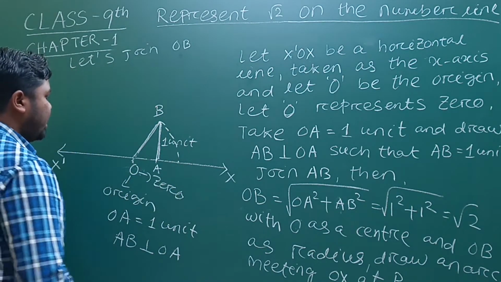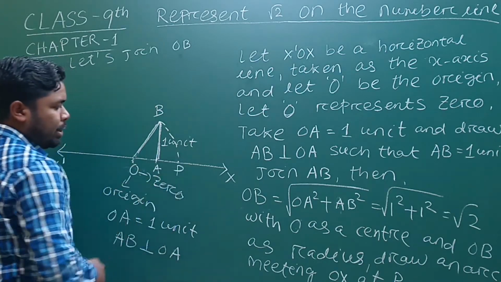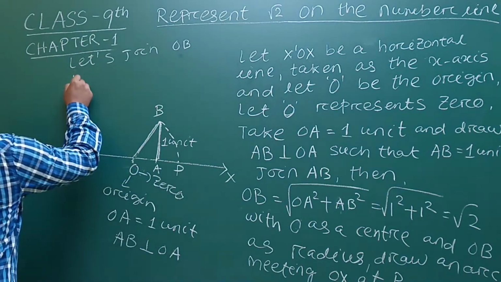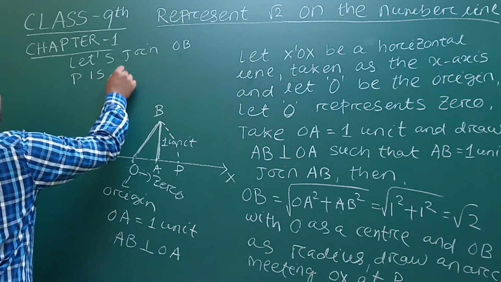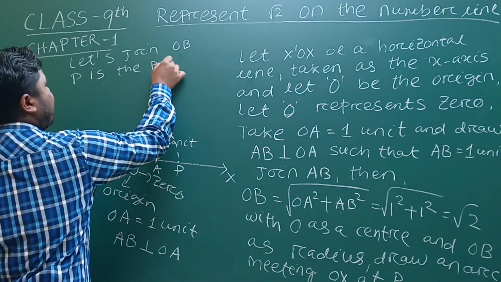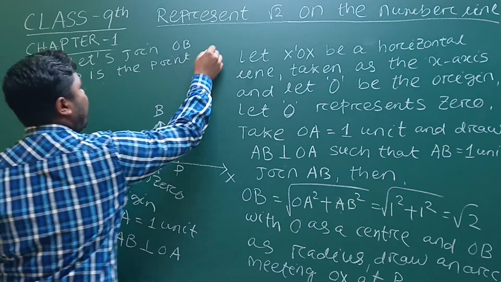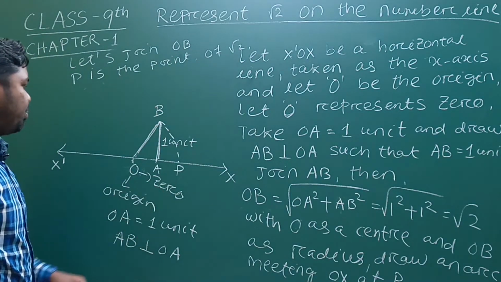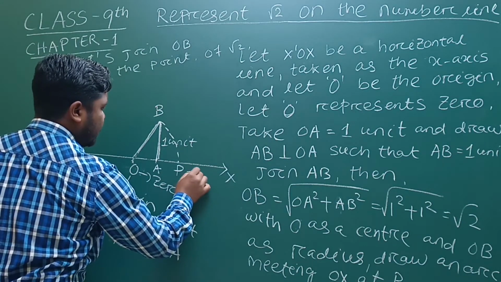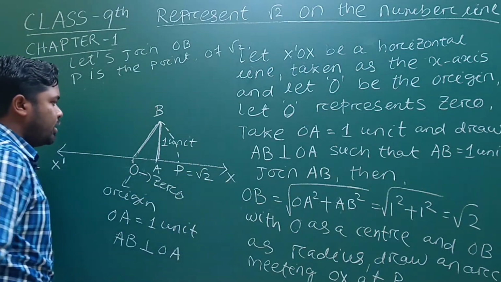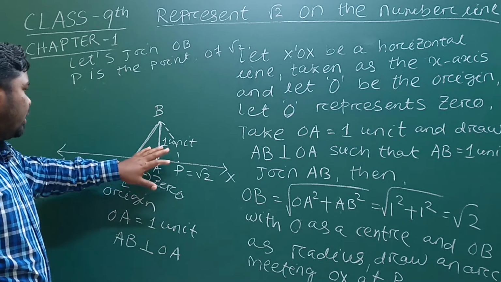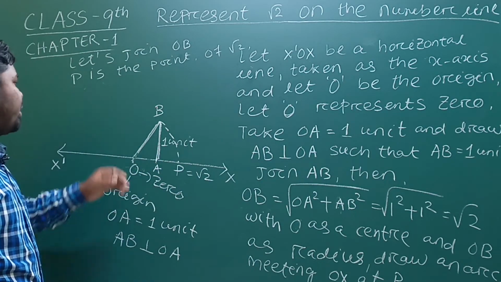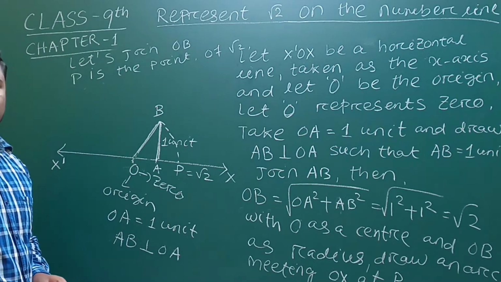This point we will write P. So here P is the point of root 2. P is denoted as root 2. In the same way we can also represent root 3, root 5 and root 7.